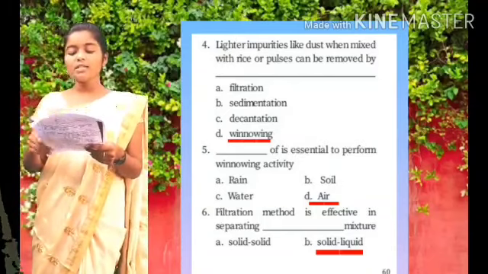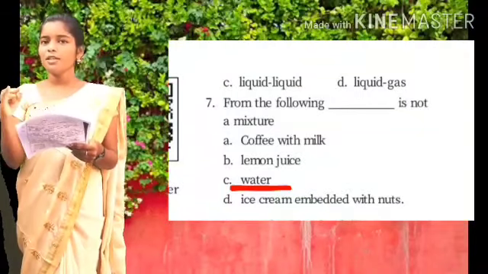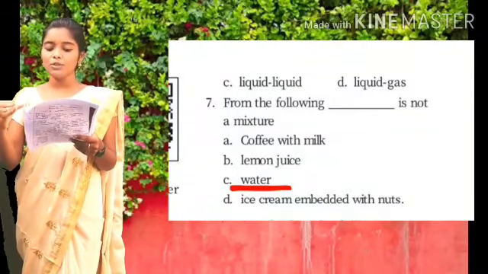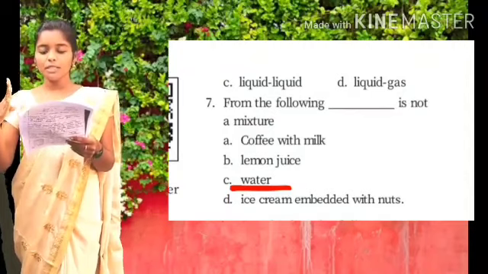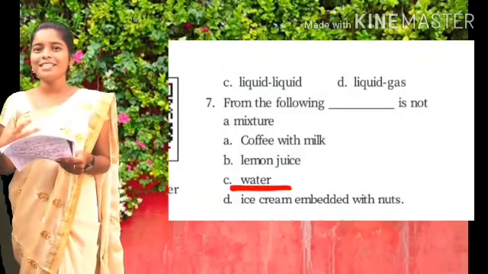Among the following, dash is not a mixture. Come on, tell me which is not a mixture here. Option A, coffee with milk. Option B, lemon juice. Option C, water. Option D, ice cream embedded with nuts. So you are very hungry to eat everything?